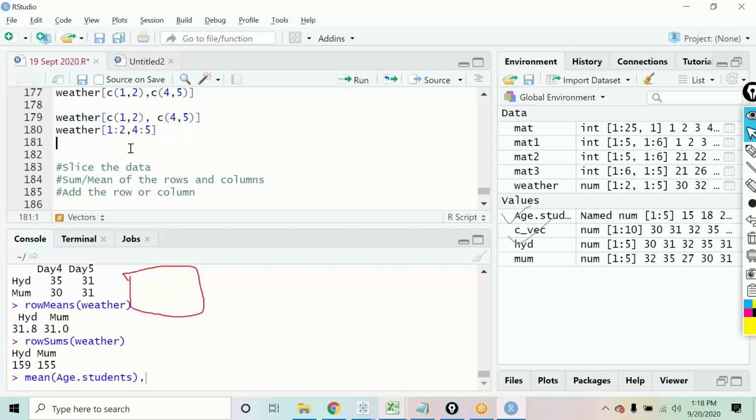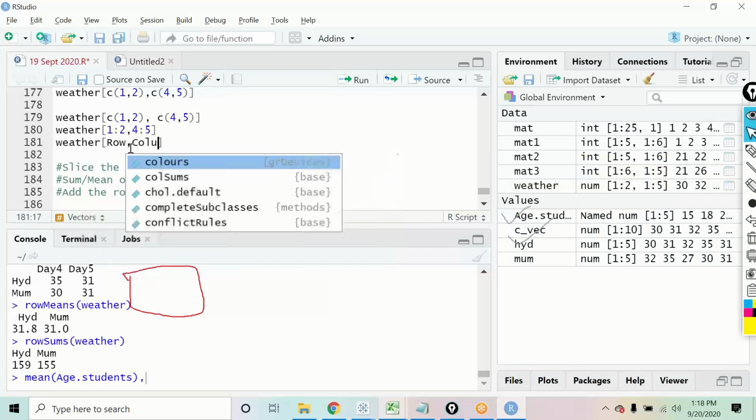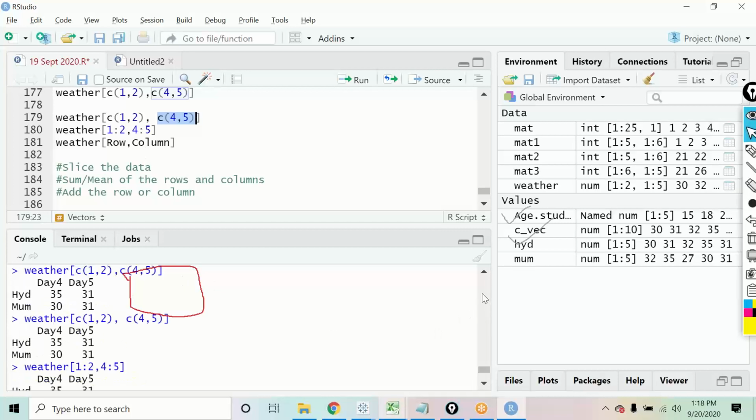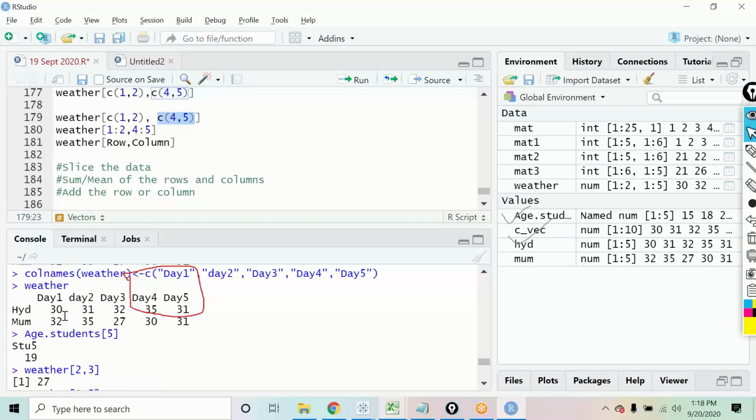When you define a matrix, first you give the row that you want to see, then you give the column that you want to see. I wanted to see the data of rows 1 and 2, so I have said c(1,2). Comma, column: I want the data of columns 4 and 5. If you look at the matrix we have, rows 1 and 2 are these, and I want the output of columns 4 and 5. So this is what you get in the output.